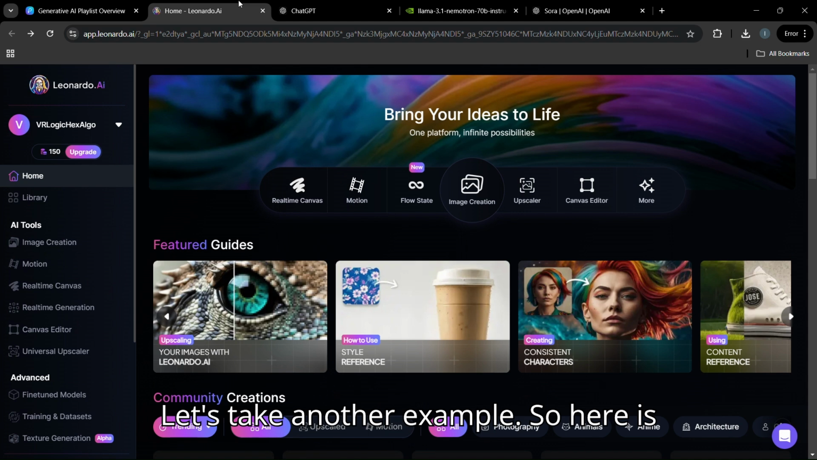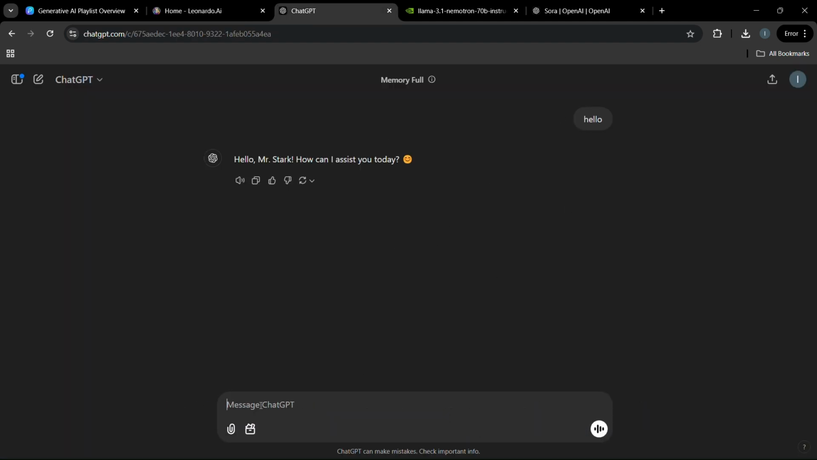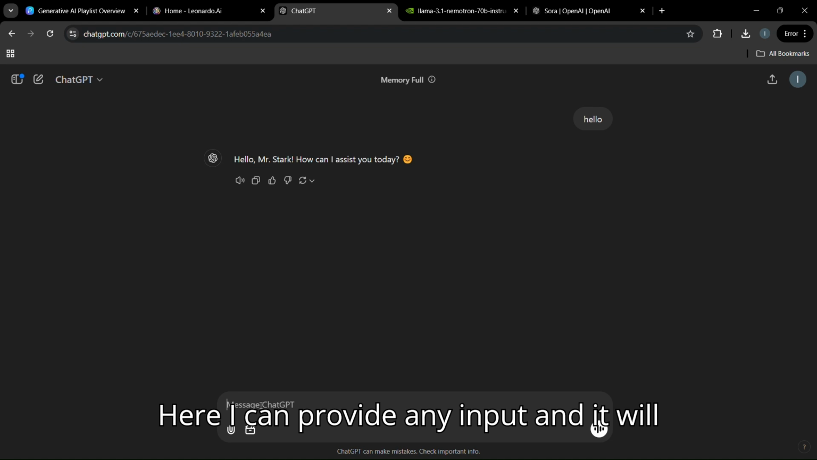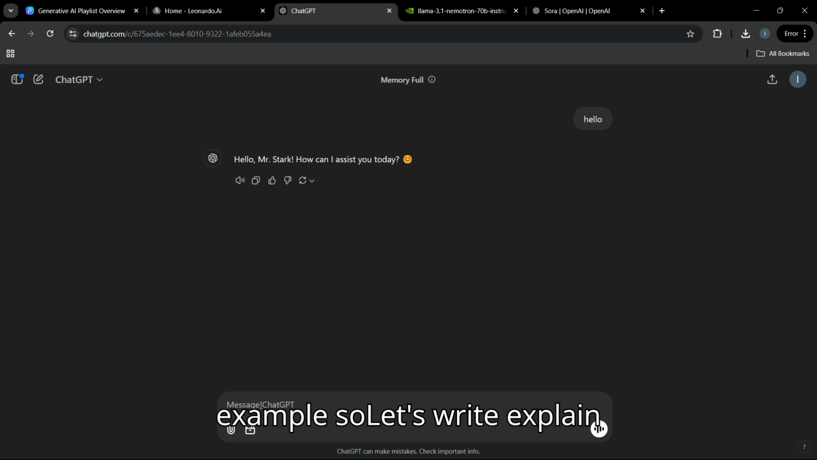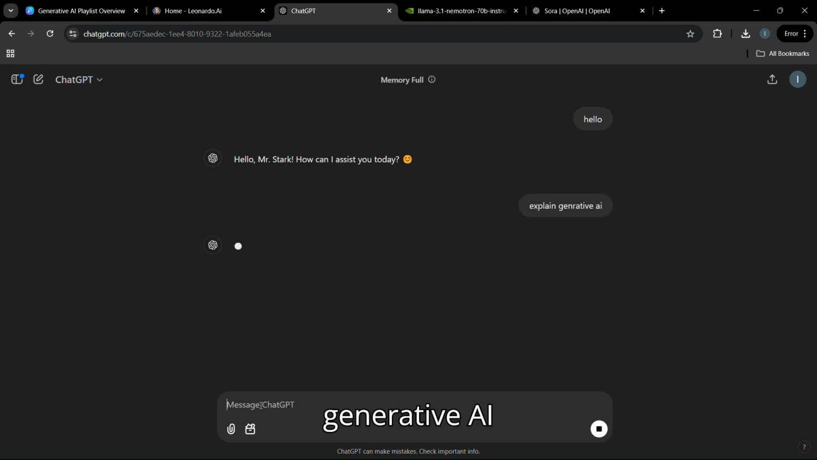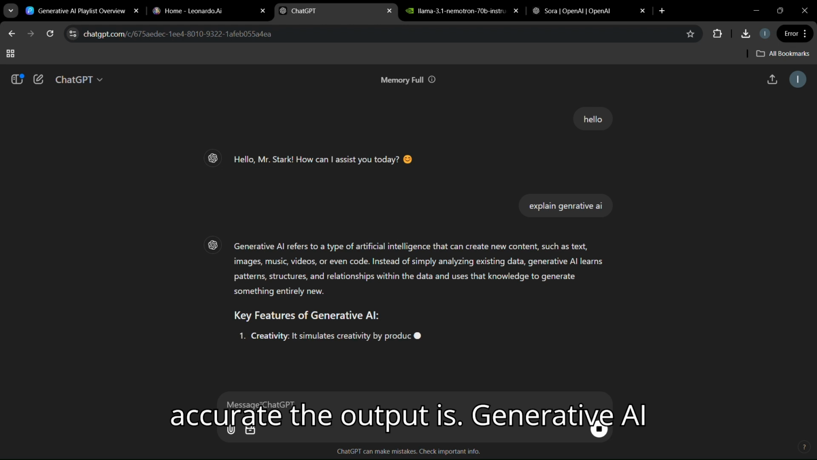Let's take another example. So here is ChatGPT, that is a large language model. Here I can provide any input, and it will generate the output. So let's take the example. Let's write, explain generative AI. So you can see how fast it works and how accurate the output is.